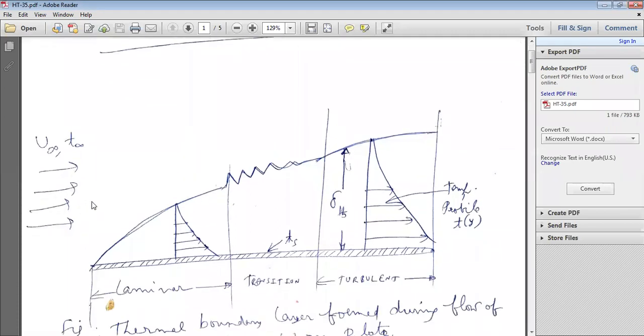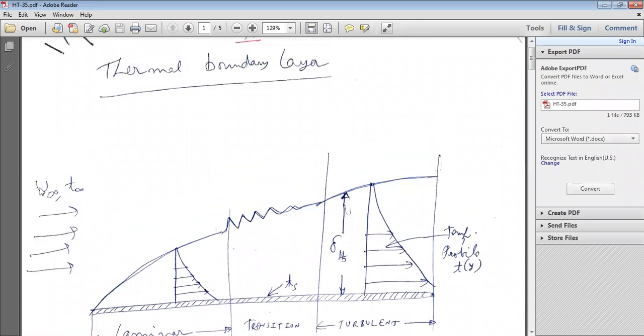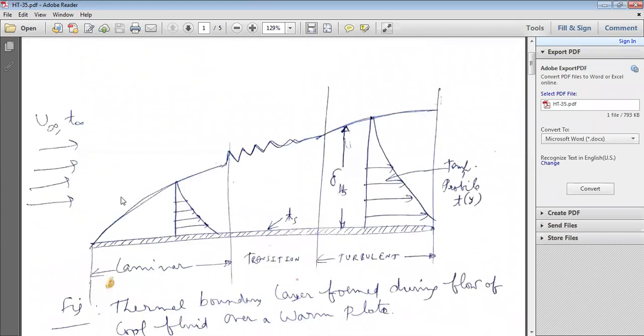Whenever fluid flow takes place on a flat plate, for example air flow or water flow on a flat plate, with fluid velocity u free stream and fluid temperature T free stream, similar to the hydrodynamic boundary layer, if we heat the plate, or the plate is in warm condition, a thermal boundary layer will be formed.